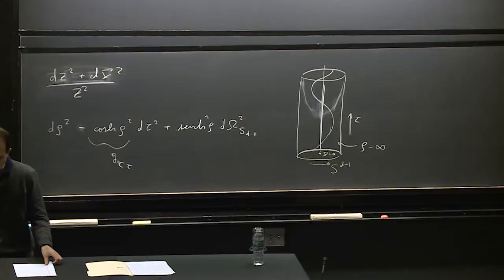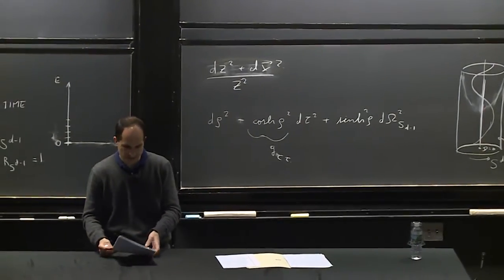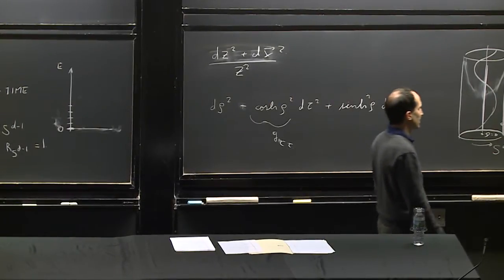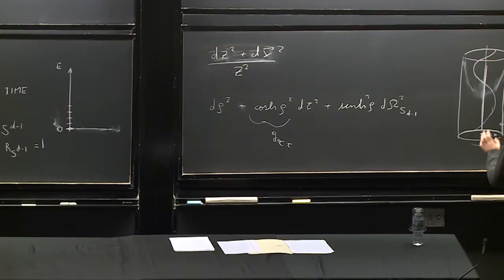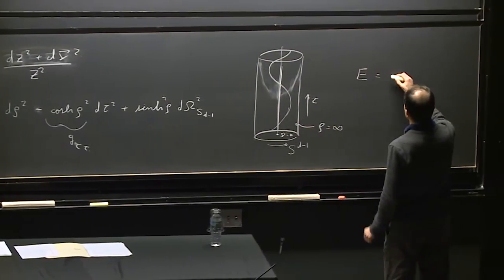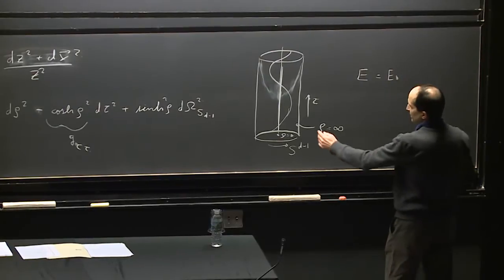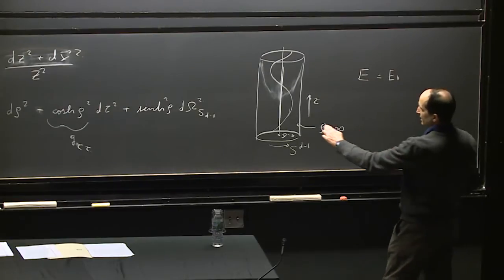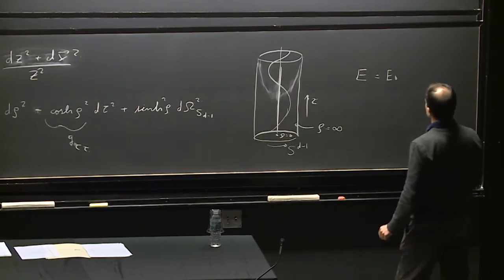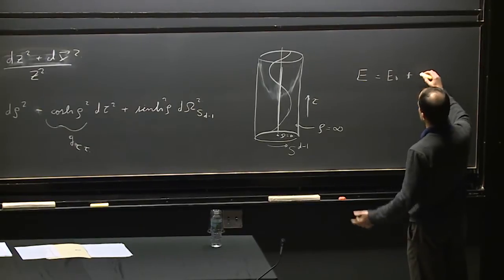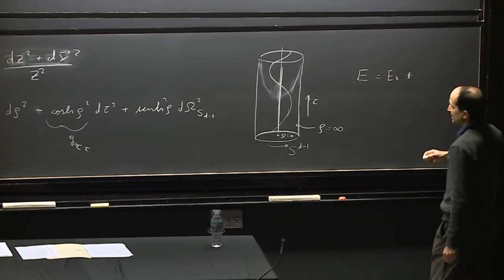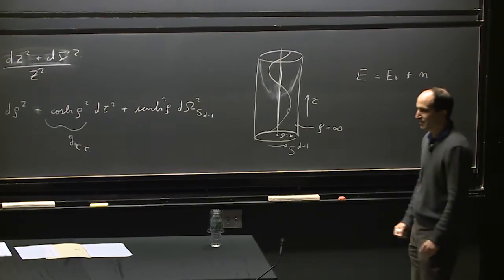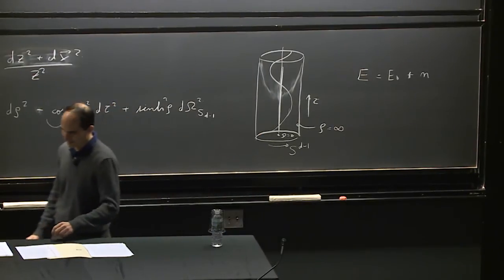And indeed, this motion can be viewed as a harmonic oscillator, really as a harmonic oscillator, because you can think of the energies for this problem as follows: there is some energy E0 corresponding to the state where the particle is at rest. We'll talk a bit more about this in a second. And we also have this oscillatory motion, which leads to an energy in the quantum mechanical version. Those energies would be quantized, and they're simply quantized in integers in the same way as in the harmonic oscillator problem. So it's really a harmonic oscillator.